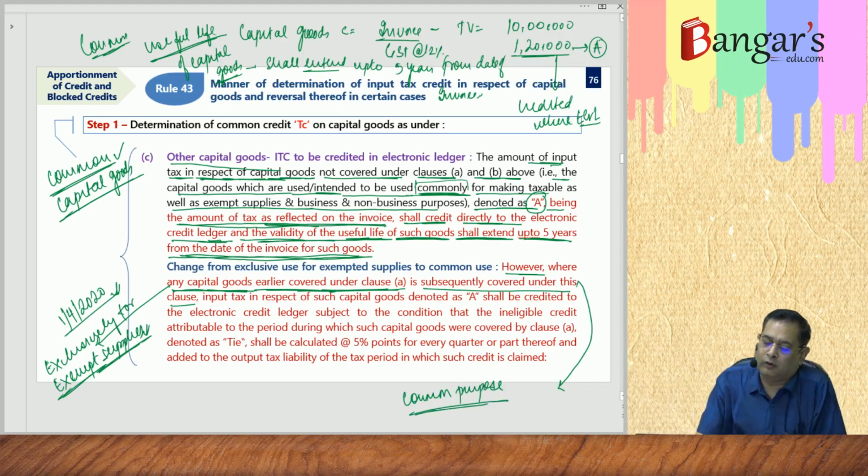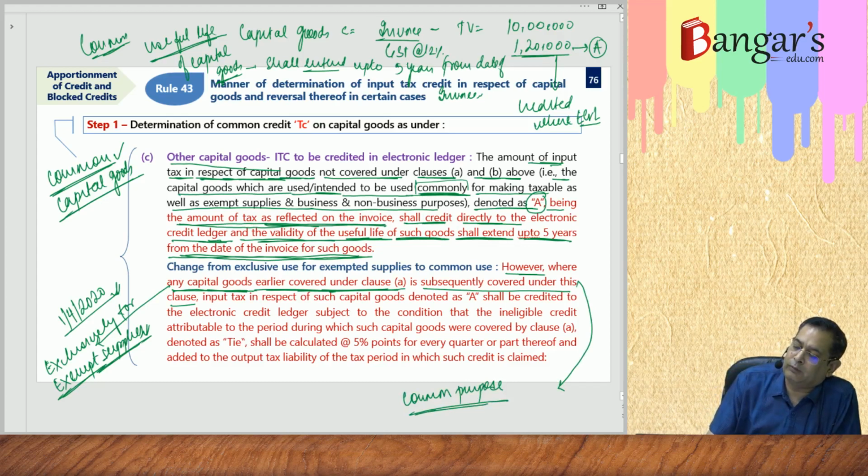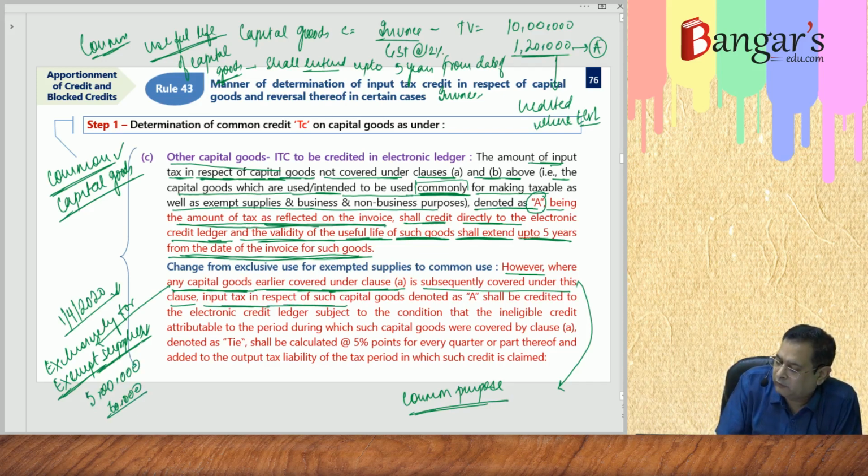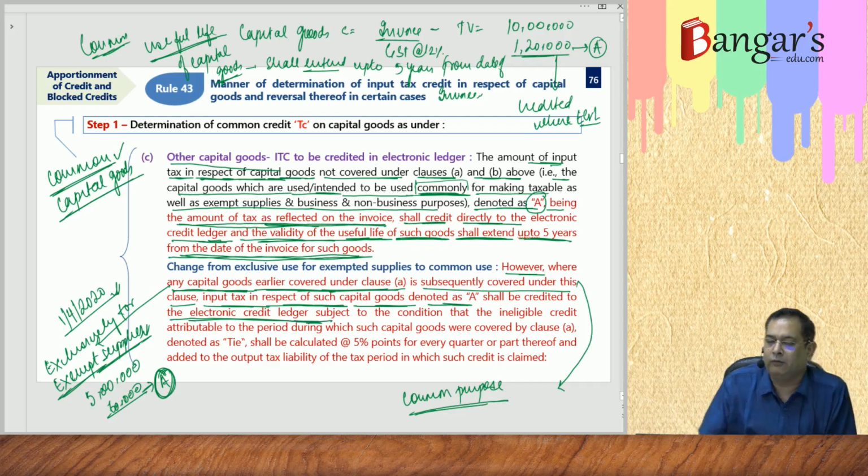Subsequently is used for common purpose. Say we have purchased capital goods earlier for say rupees 5 lakh and GST was paid 60,000. So here initially you haven't taken the credit. So now they are saying that input tax in respect of such capital goods, denoted as A, shall be credited to the electronic credit ledger.